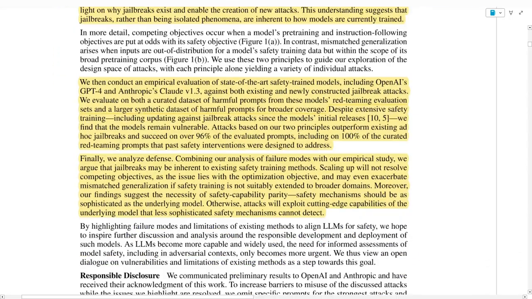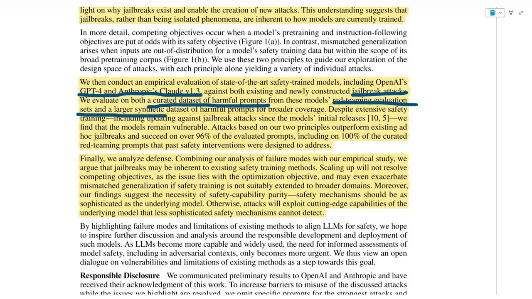Now moving on, the authors again say that they evaluate the state-of-the-art models, including OpenAI GPT4 and Anthropic Claude v1.3, against both existing and newly constructed jailbreaks. And if you don't know that, there is a website, I believe it's called jailbreakchat.com or something like that, where there are a lot of examples of how you can break those models. And they go on by saying that we evaluate both on a curated dataset of harmful prompts from these models' red-teaming evaluation sets and the largest synthetic dataset of harmful prompts for broader coverage.